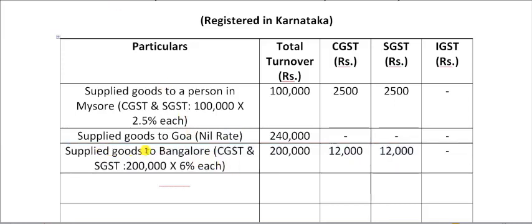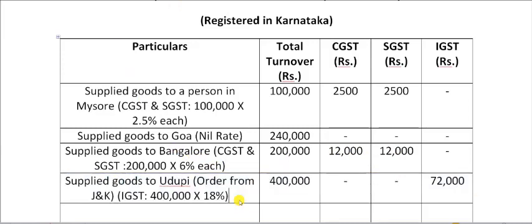Next is supplied goods to Bangalore, CGST and SGST, 2 lakh into 6% each. Bangalore is within the same state, so it is an intra-state supply. So why 6% here? 12% is the total GST rate. We have to divide it equally, so 6% each. 2 lakh into 6%, 12,000, 12,000 once again.